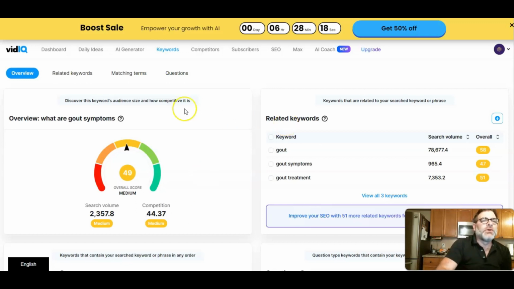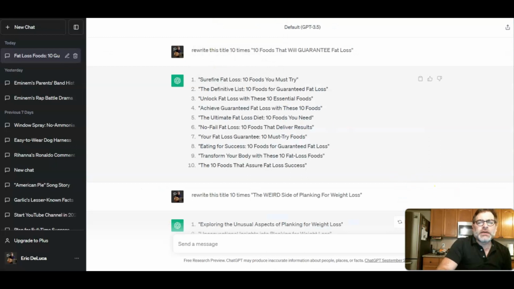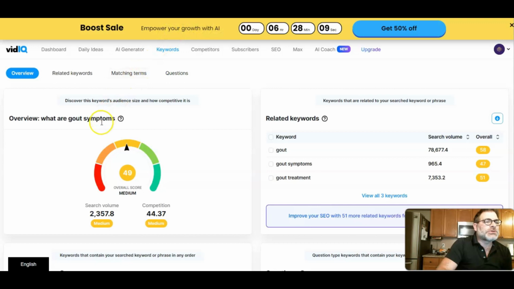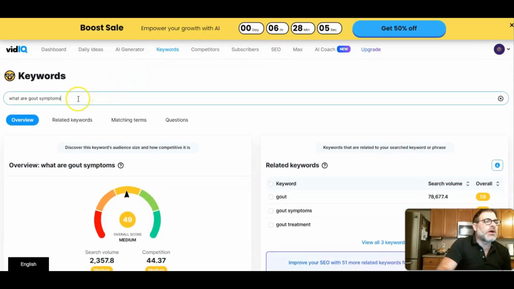So I might go to ChatGPT now, and I might say, and you can do this really easily, we've already established that we want to use gout in terms of gout. What are gout symptoms? So I'm going to copy this.